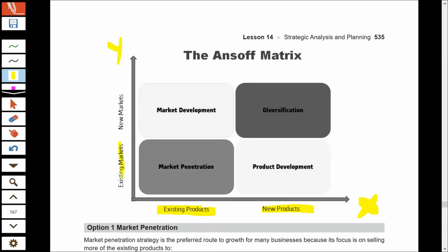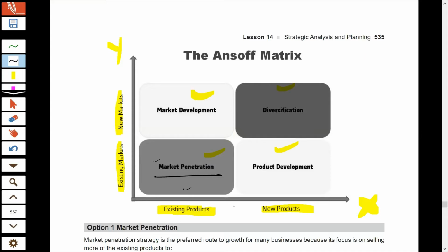The markets in which the company is serving at present are existing markets, and the markets in which the company wants to serve in future are known as new markets. And on the basis of these four categories, we have four different growth strategies. The first is market penetration, which means the company will focus on the existing product and existing market. The company is not going to change or add a new product to the portfolio.